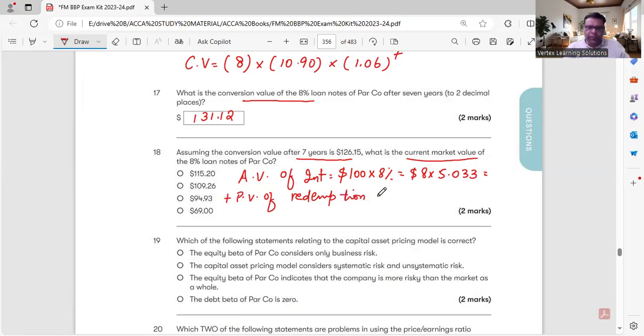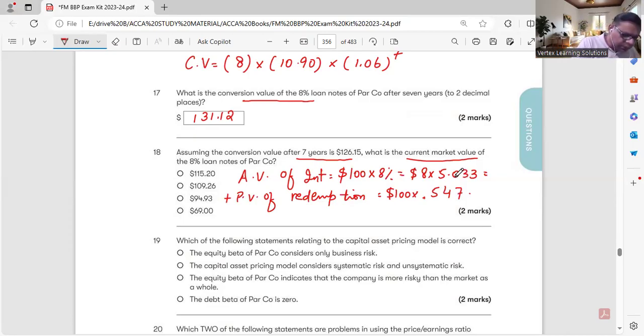It will be redeemed at 100 into present value factor at 9% for 7 years, 0.547. And 5.033 is the annuity factor at 9% for 7 years.